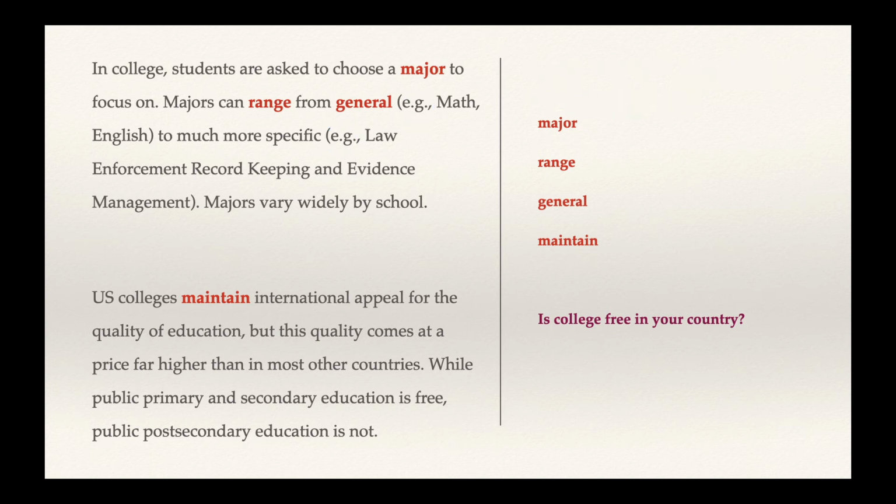And majors vary widely by school. These are the last three sentences of the paragraph before. So I can help you to summarize here. This is an introduction to post-secondary education or higher education. That means talking about college. And we talked about colleges, degrees, universities, and majors. Just the general structure of higher education in the US.